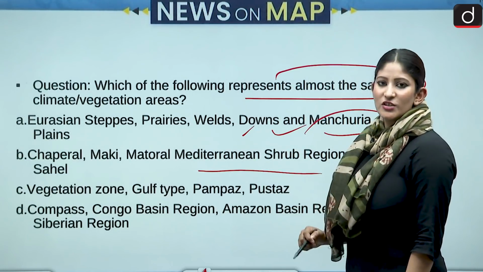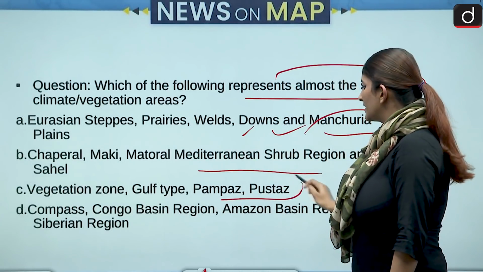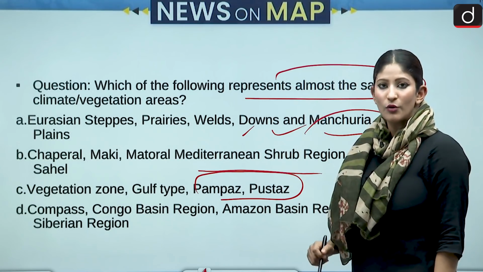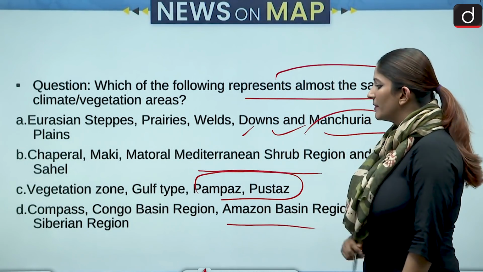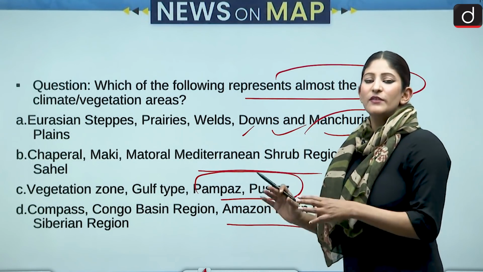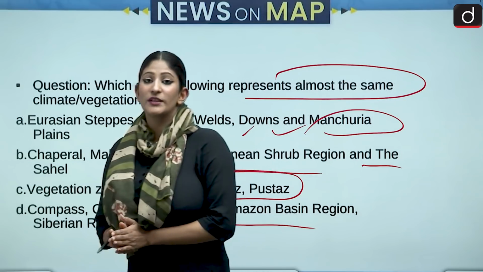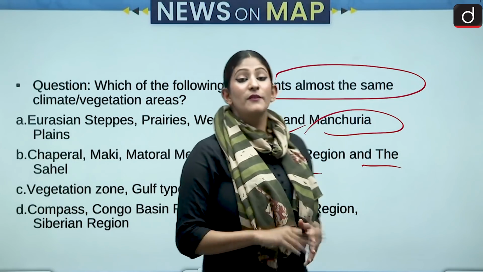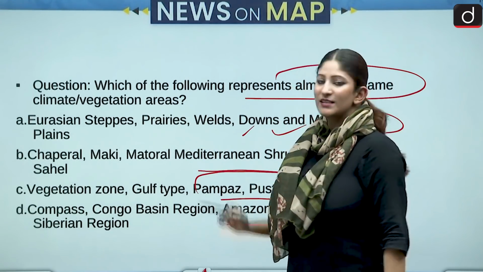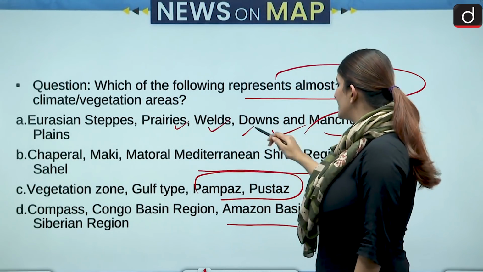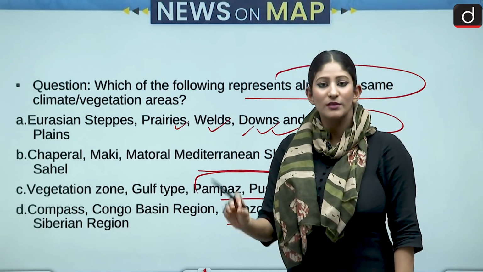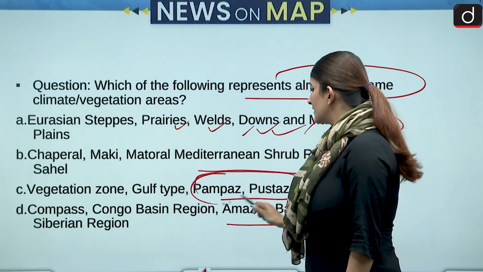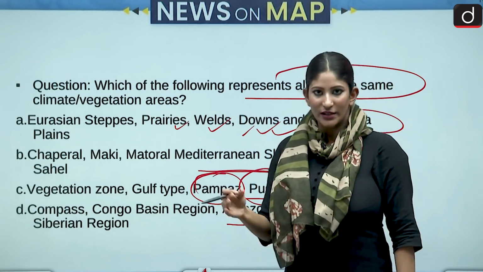Then we have vegetation zone, Gulf type, Pampas and Pustas, Compass, Congo Basin region, Amazon Basin region, Siberian region. Even if you have a bit of information about temperate grassland, you will be easily answering this question. Because the first pair, as you see, Eurasian steppes, prairies, wells, downs, Manchuria plains, also Pampas and Pustas, they are temperate grasslands. What are they?